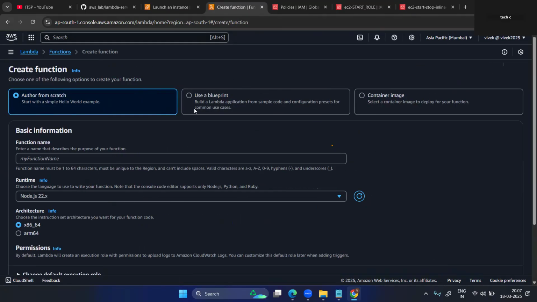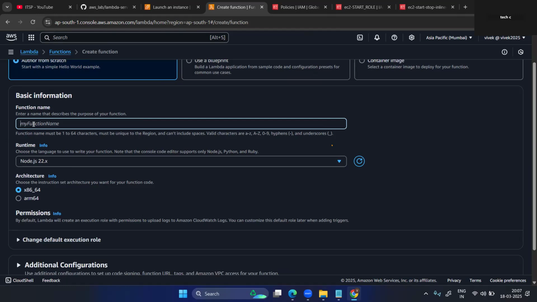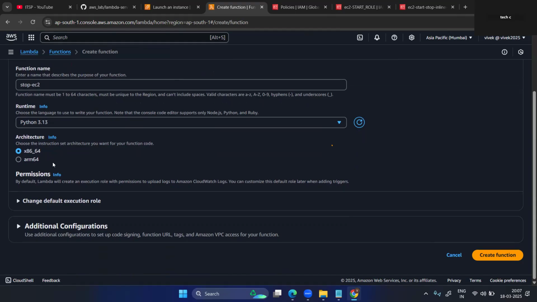Now, you can use a blueprint or container image, but I am authoring from scratch. So the function name is stop EC2. Correct. Now I want to use the Python language. No need to change the architecture, x86 I want. Just create the function. That's it. Inside the function, they provide an infrastructure where the Python compiler is available, where you can put your code and execute it correctly.